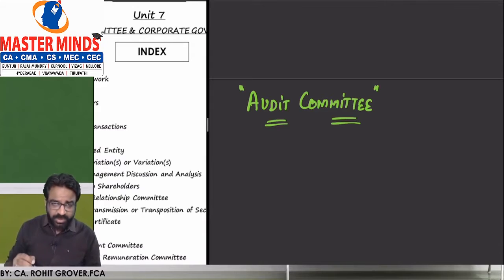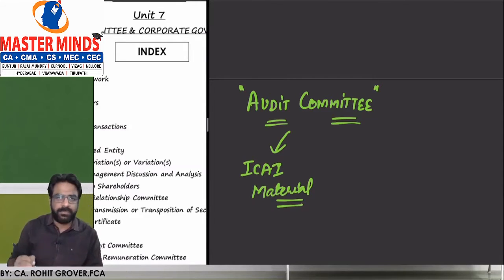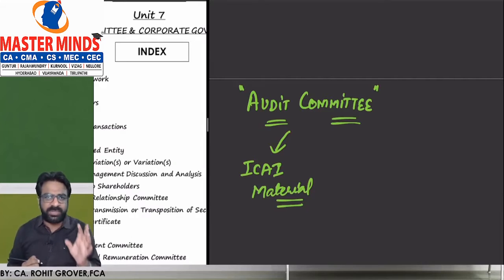There are two things in this chapter. First of all, in the ICAI material itself, so many amendments were there.